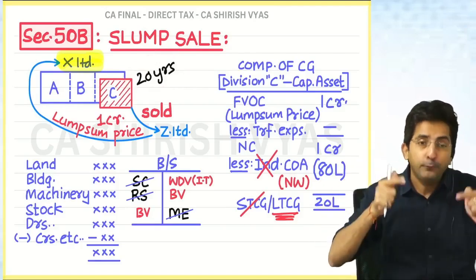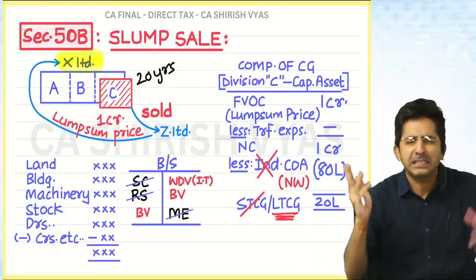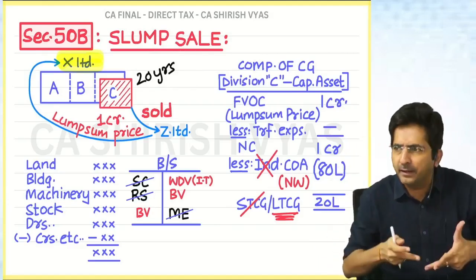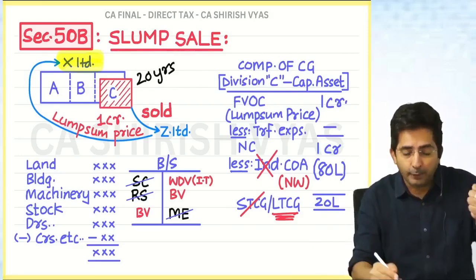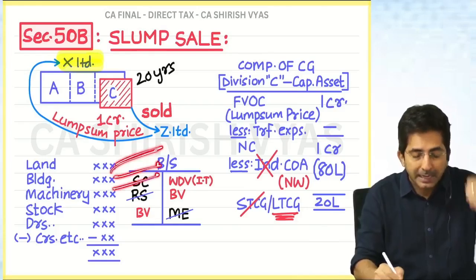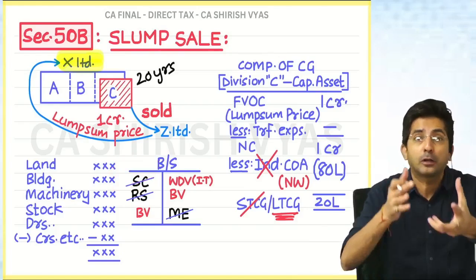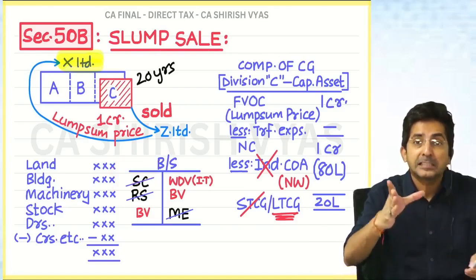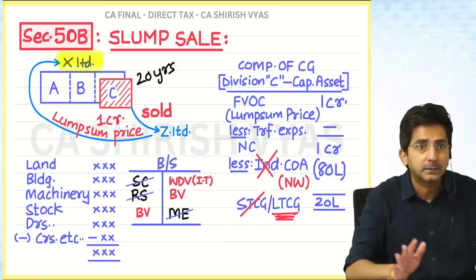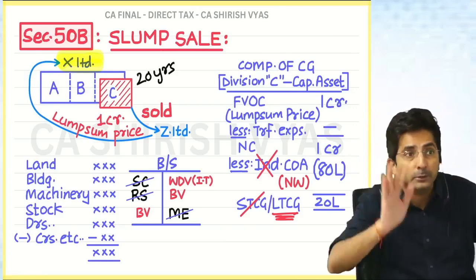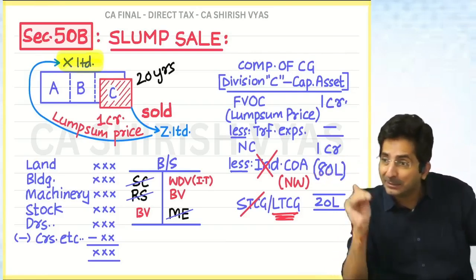Imagine if you had calculated capital gain asset wise, like for land, building, machine, asset wise. So many assets would have resulted in short term. And on short term, the tax rate is horrible. Short term is subject to slab rates, and in slab, you can go to 30% also. But feel lucky that we didn't go asset wise.